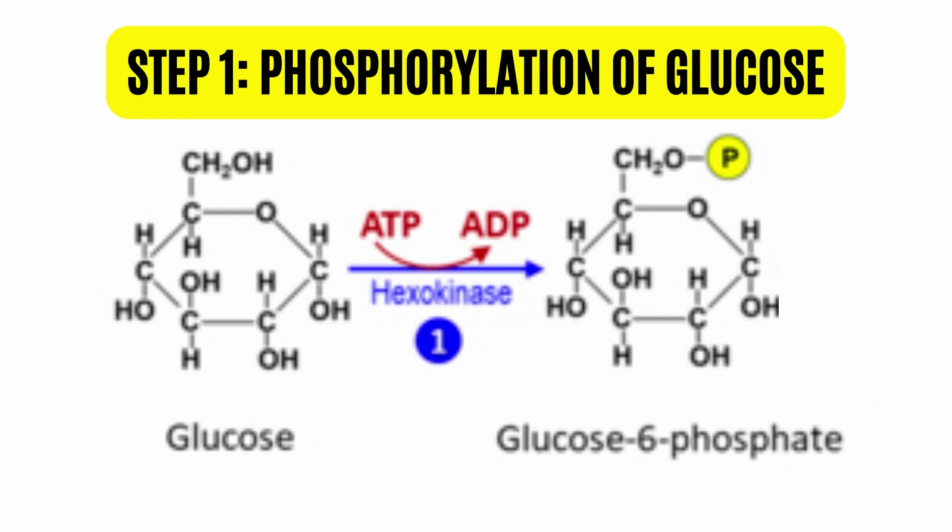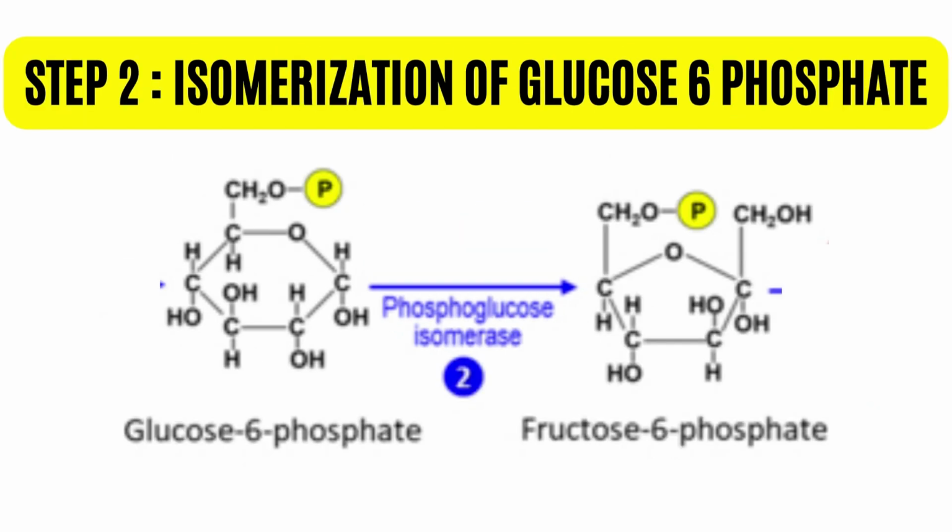When phosphate is added by hexokinase, glucose is now transformed into glucose 6-phosphate. Why glucose 6? It is because the phosphate group is added to the 6th carbon. Next, the glucose 6-phosphate rearranges with the help of the enzyme phosphoglucoisomerase into fructose 6-phosphate. Many students struggle to remember the product. The way I would remember is I break down the term. In this case, phospho refers to the phosphate group. Glucoisomerase means isomerize glucose. The isomer of glucose is fructose. By combining these, you can remember the product, which is fructose 6-phosphate.